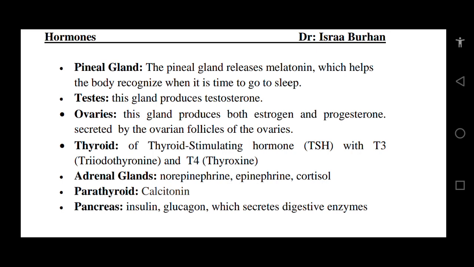Thyroid secretes thyroid-stimulating hormone response hormones T3, triiodothyronine, and T4, thyroxine. Adrenal gland releases norepinephrine, epinephrine, and cortisol from the medulla and cortex parts of the adrenal gland. Parathyroid gland releases calcitonin and parathyroid hormone. Pancreas releases insulin, glucagon, and certain digestive enzymes which are helpful in the digestion process. That's all regarding hormones.